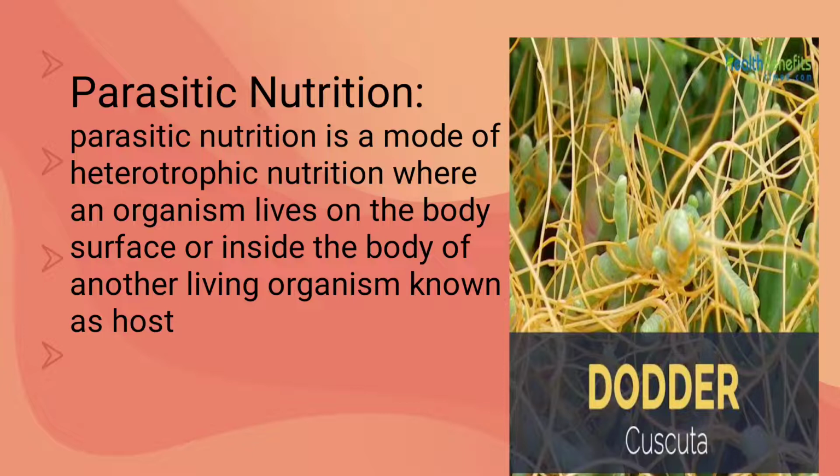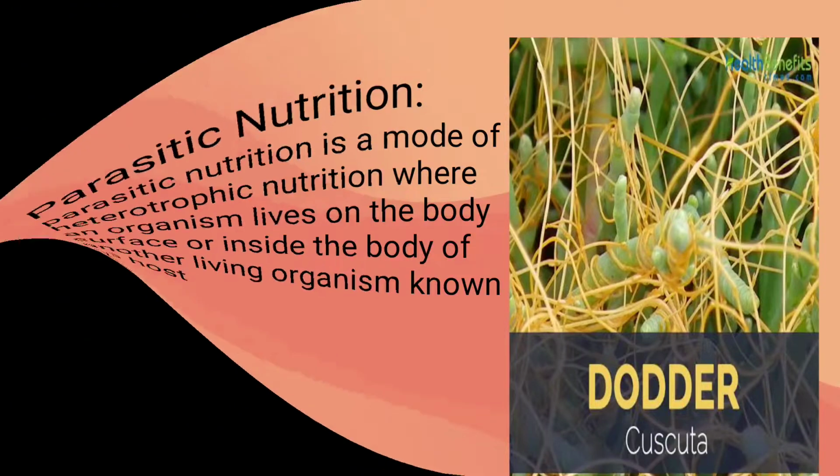It occupies a healthy plant and sends its root-like structures into the stem or the roots of the host plant to absorb water, mineral salts and food from it. A parasite such as Dodder, that means Cuscuta, can entirely depend on the host plant for its food. It is called a total parasite.